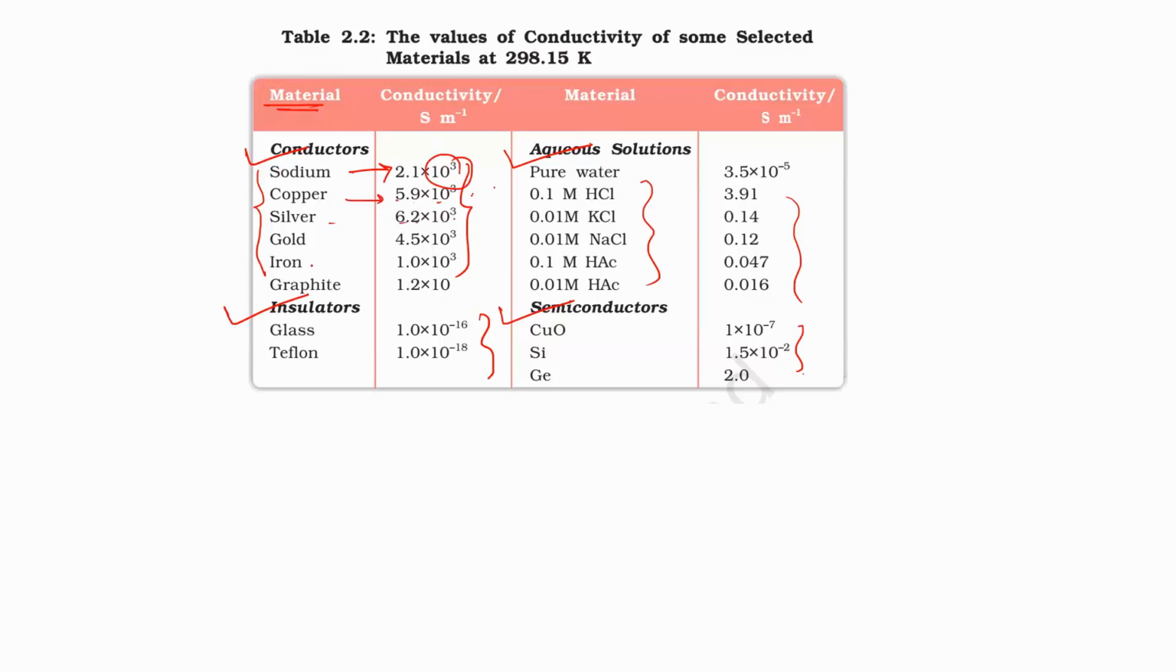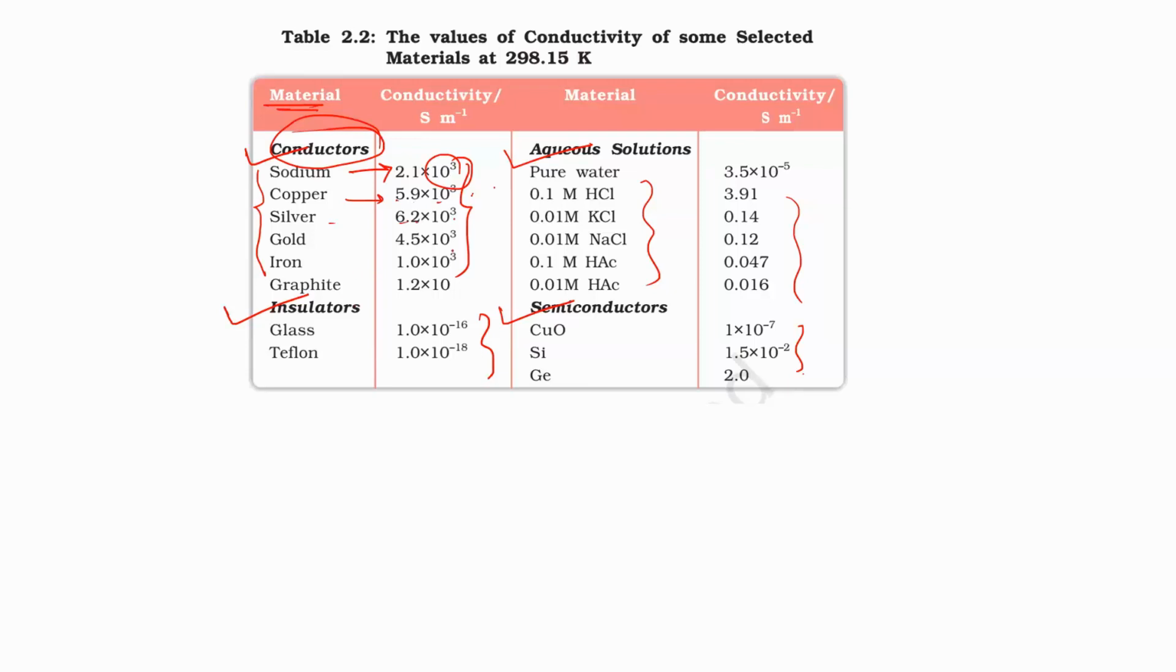When the metals have a high conductivity value, these materials are called conductors. That means that when they give a high conductivity value, they are very capable of flowing electrons. Okay, so that's why they are called conductors.